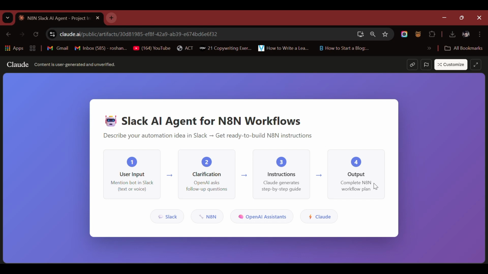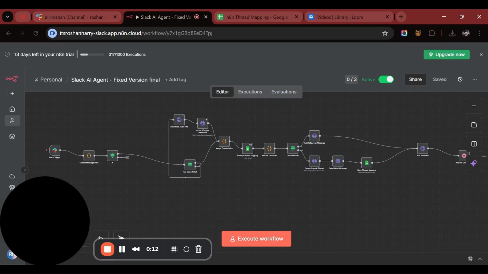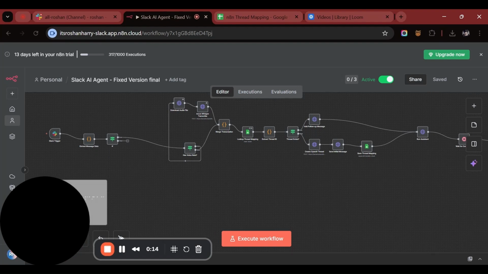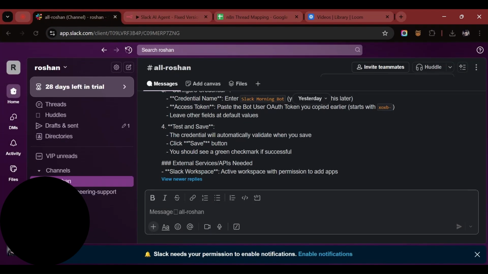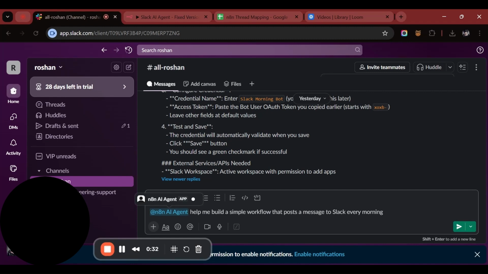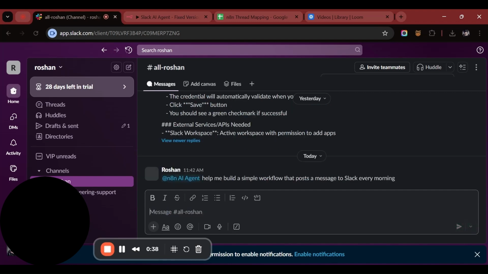So without further ado, let's get on to it. I will give you a quick demo of how it works. Here in my Slack channel, I'm gonna type a message. I've tagged my N8N agent, and I'm sending this prompt: help me build a simple workflow that posts a message to Slack every morning.